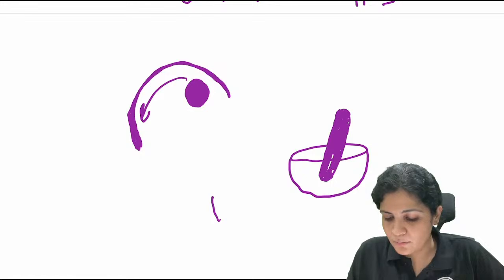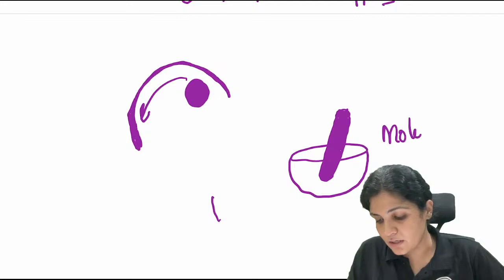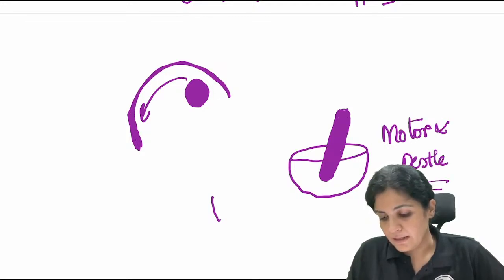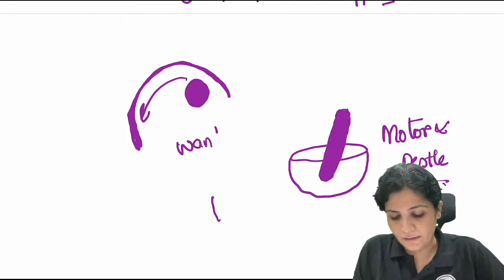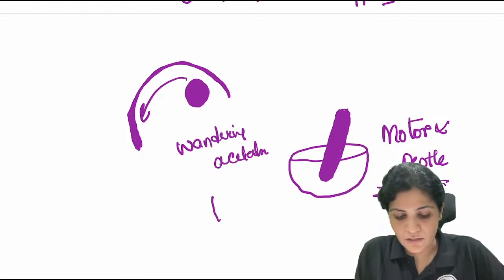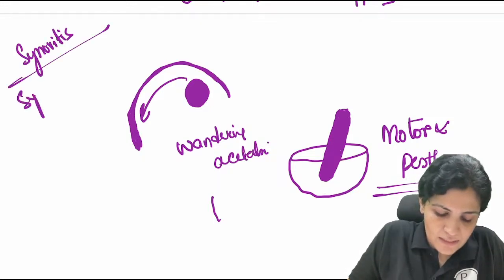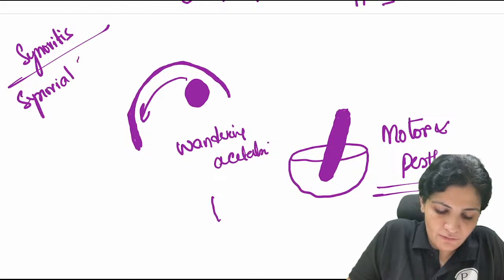So these are the two important things which you have to remember. One is your mortar and pestle appearance, and this is your wandering. Understood? So the first stage is synovitis, where there is inflammation. So there is a lot of synovial fluid.